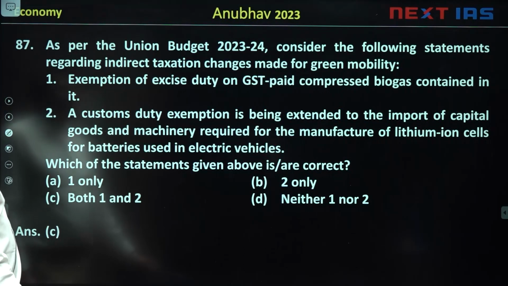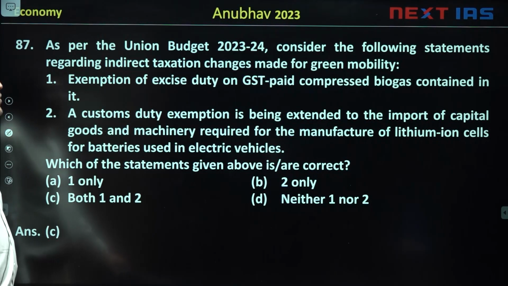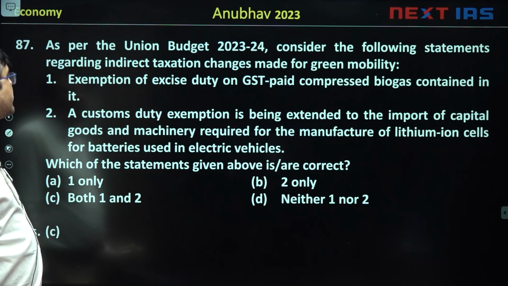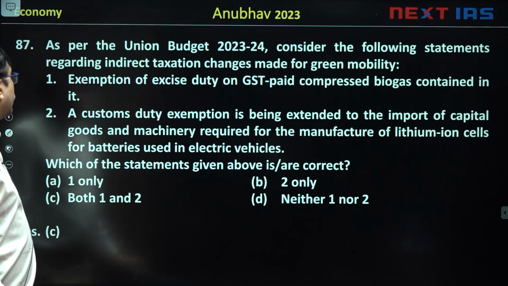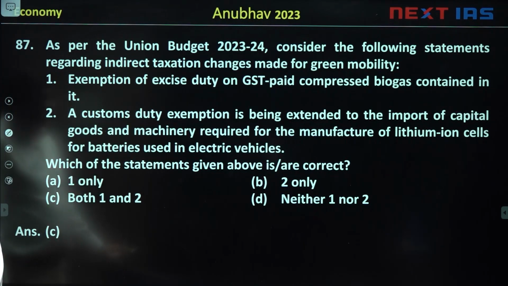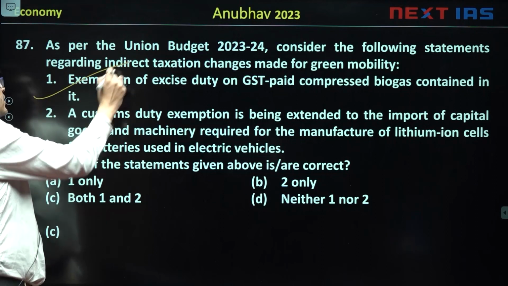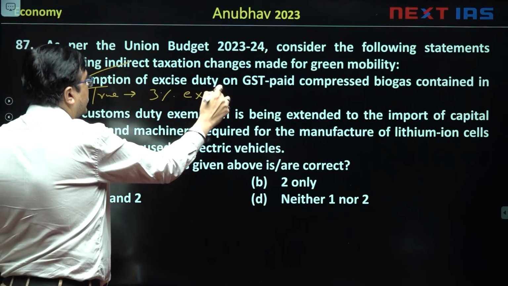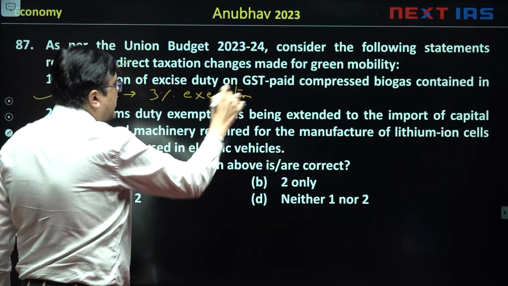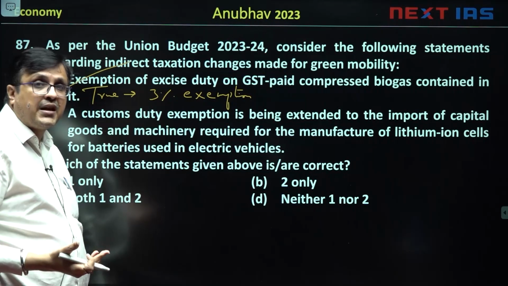Then the next one is, as per the Union Budget 23-24, consider the following statement regarding indirect taxation for green mobility. Exemption of excise duty on GST paid compressed biogas contained in it. True. 3% exemption has been announced already, and more can be announced, is what the finance minister has said.